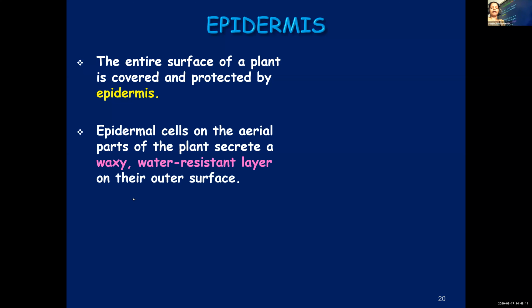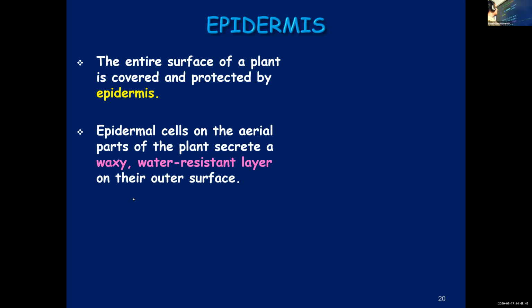It covers the entire surface of the plant body and provides protection. Second point, epidermal cells on the aerial parts. Aerial parts means the part above the soil, above the ground. Like roots are beneath the soil, but stem, leaves, all these are above the soil. So on the aerial parts, the epidermal cells of the plants produce a waxy, water-resistant layer.